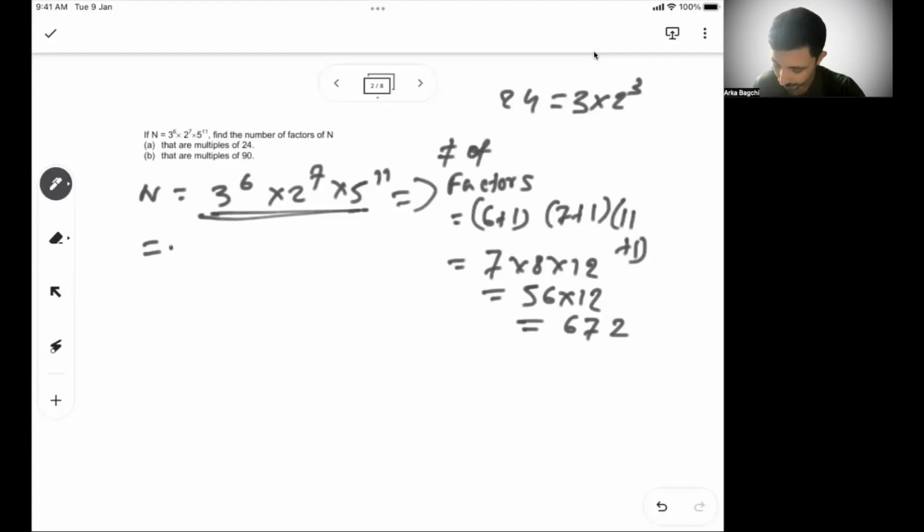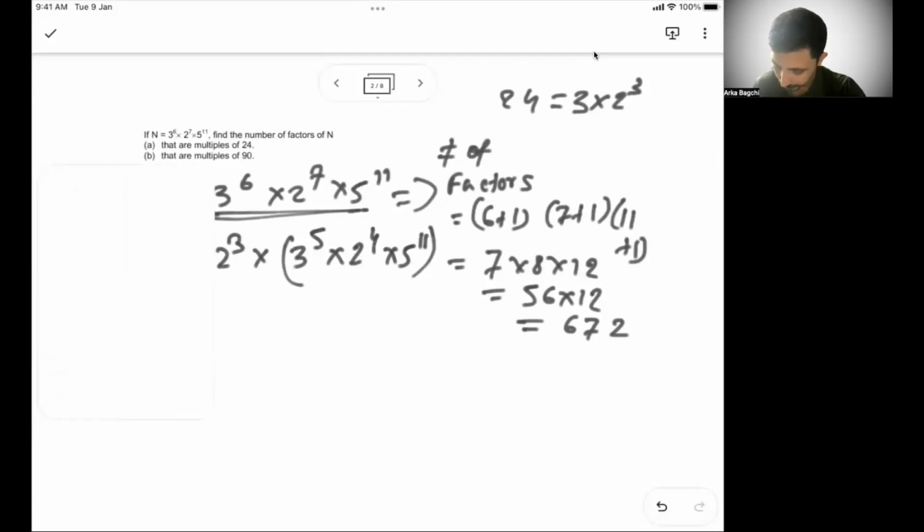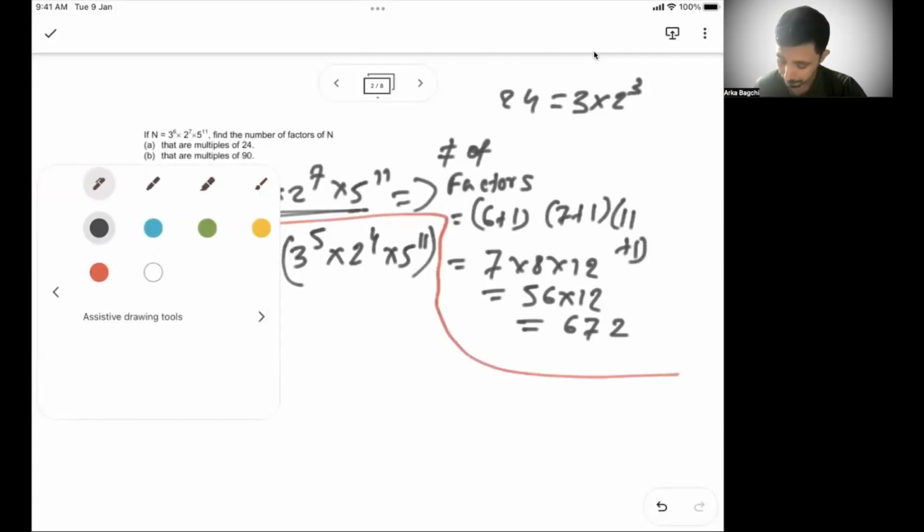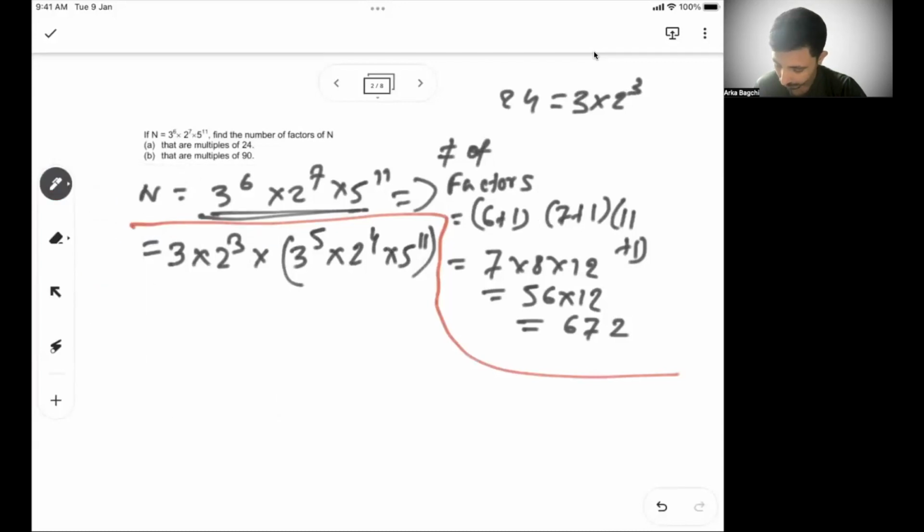So let's say I take out 3 and 2 cube, then what I have in between is 3 to the power 5, 2 to the power 4, 5 to the power 11. So this is what I have in between. Now this part is 24. So everything that is there inside, all of this will be a multiple of 24.